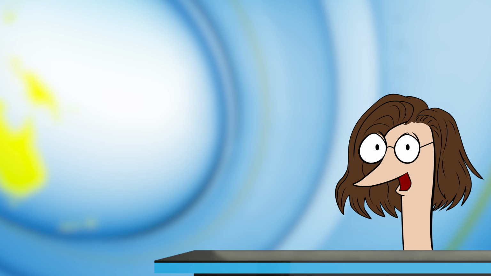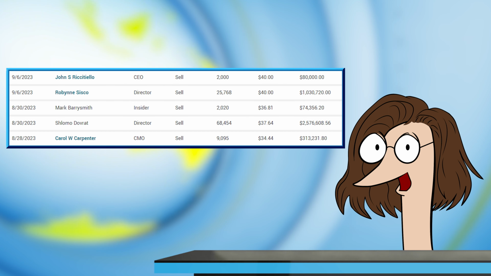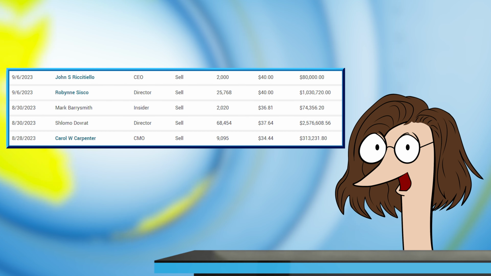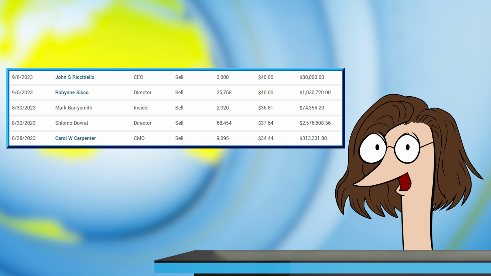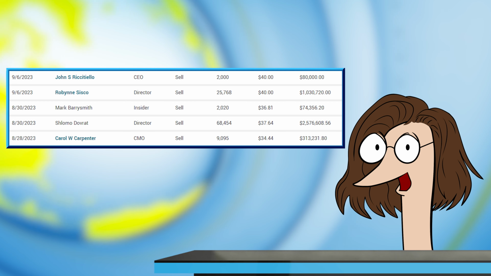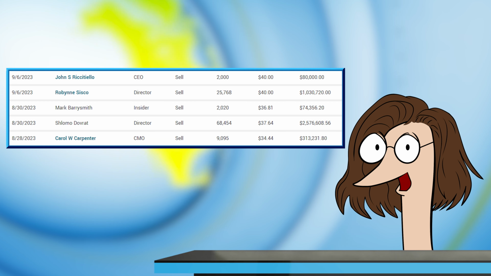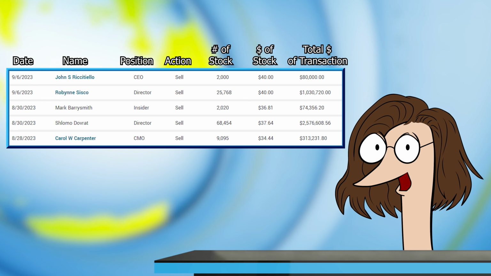However, in the 2 weeks before the announcement, CEO John Riccatello and CFO Robin Sisko, as well as other board directors, sold some of their Unity stock. As of this recording, Unity stock is worth $36.32 a share, meaning that the sales by John and Robin are really notable, as they sold when the stock hit $40 a share 6 days before the announcement. Robin's sale was about 64% of her stock, resulting in a roughly $1 million payout.